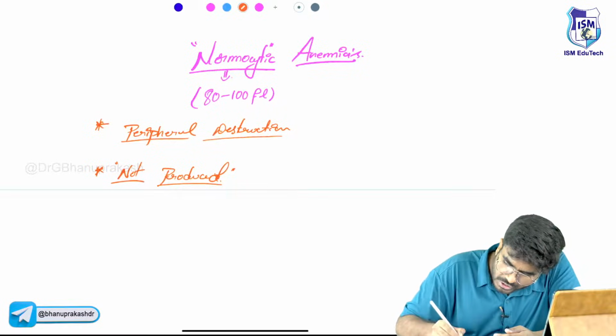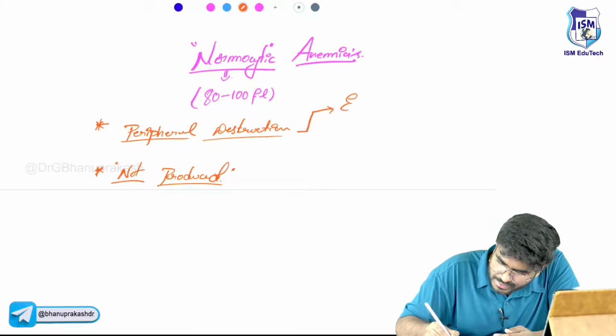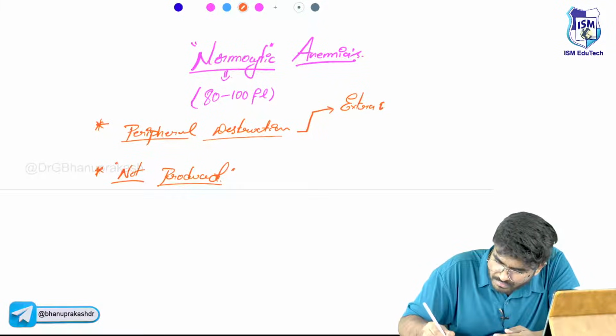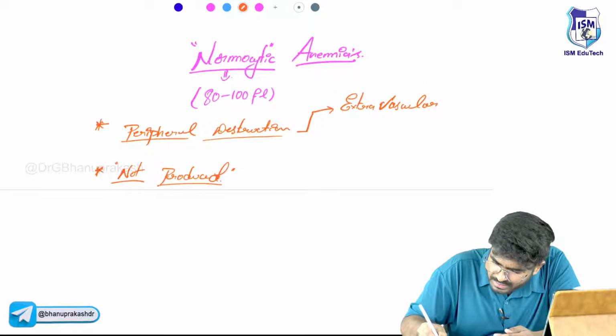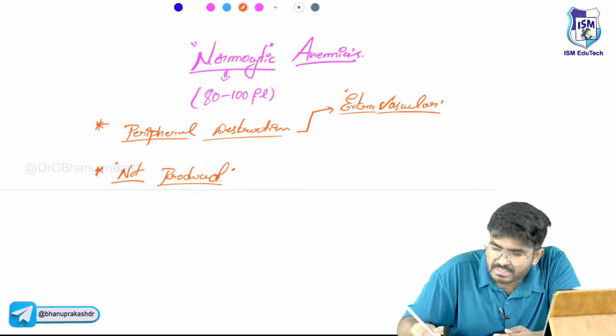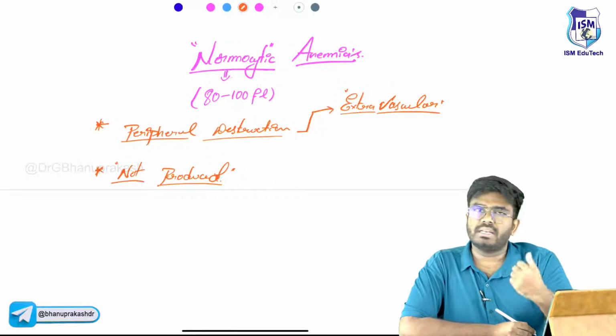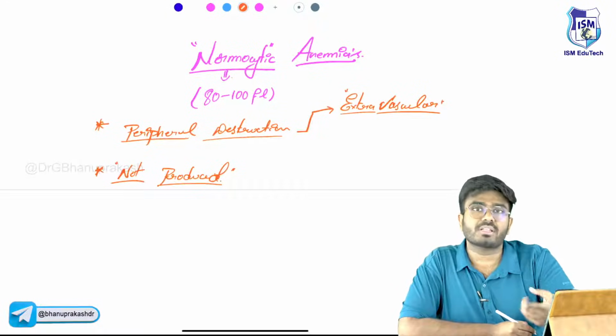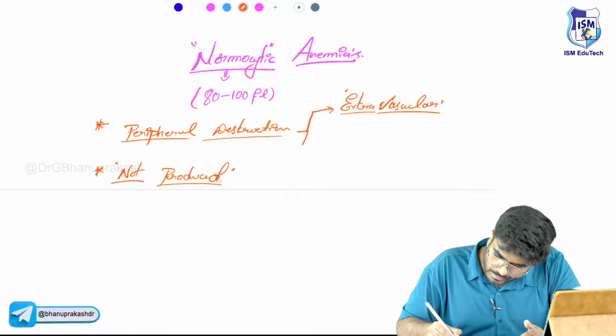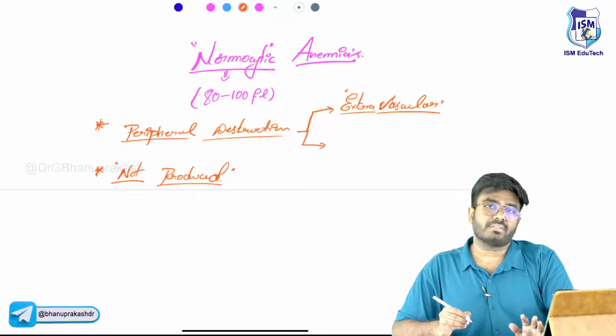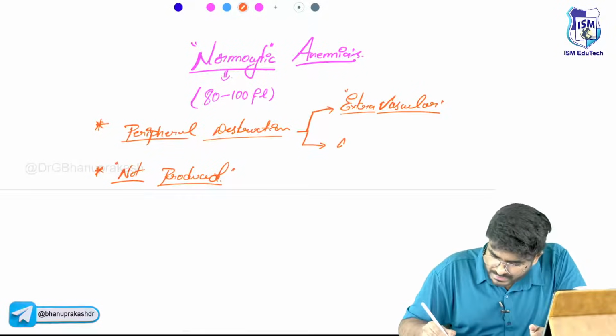That is extravascular. Extravascular means not within the vessels, but within the spleen, lymph nodes and liver. Or hemolysis can happen within the blood vessels themselves, that is intravascular.